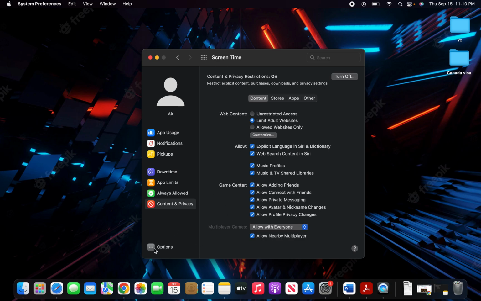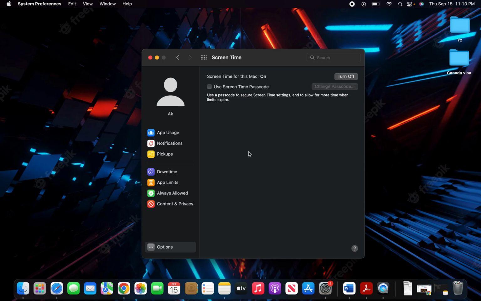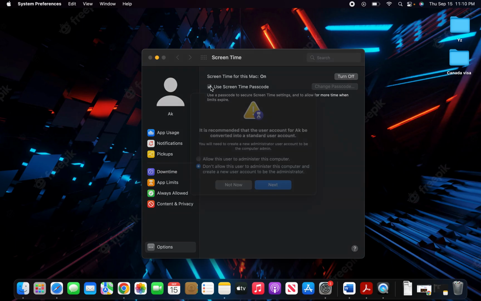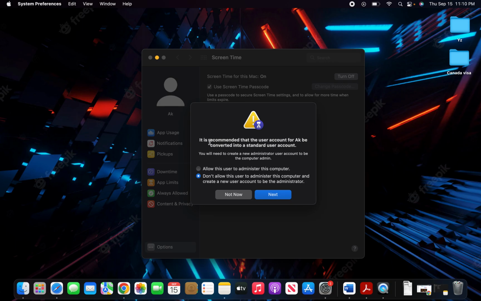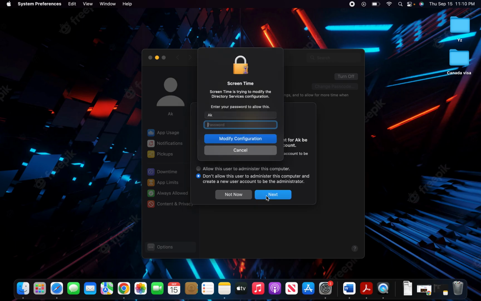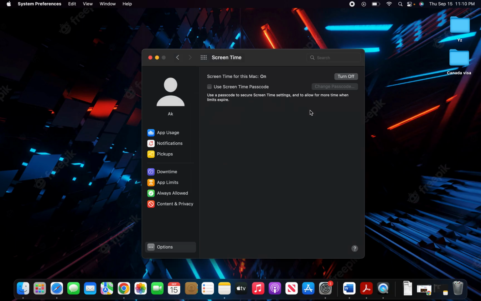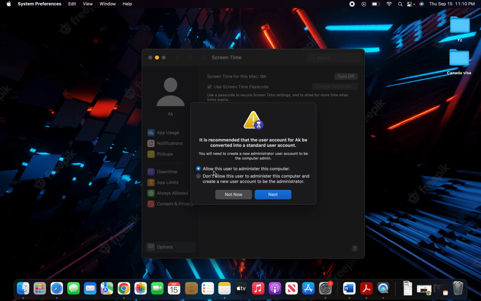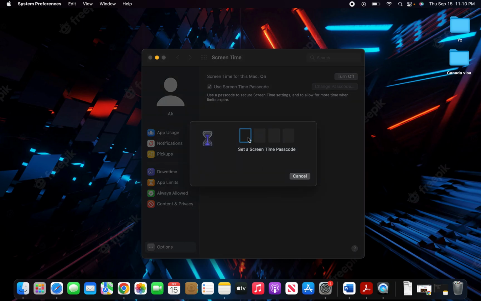Then you go on the left hand side, click on Options, and then you also have to click on the screen time passcode. As soon as you click on this, it says don't allow this user to administer this computer. Just click on Next, screen time passcode, and click on allow this user to administer this computer. Click on Next, then set a screen time passcode.